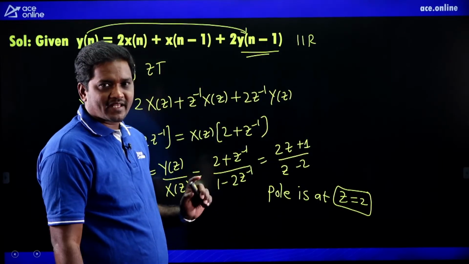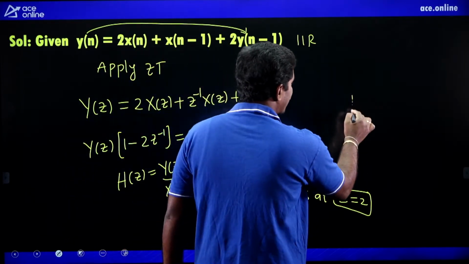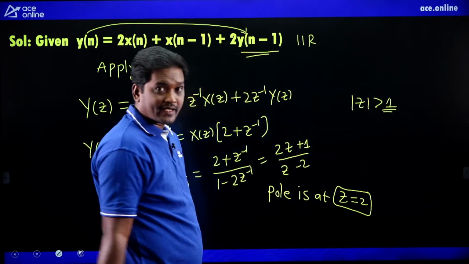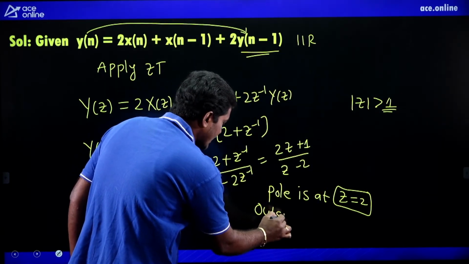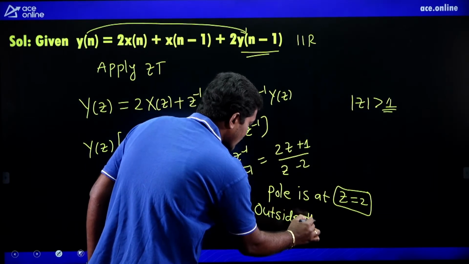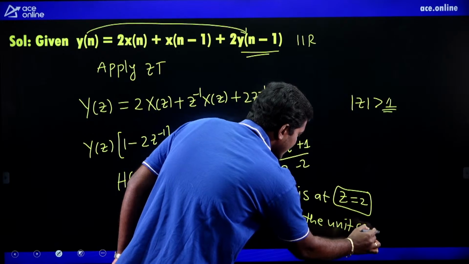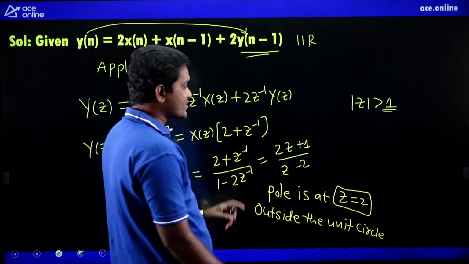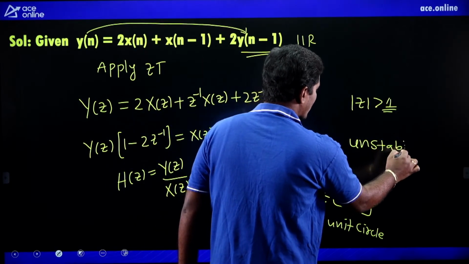Does it lie inside the unit circle or outside the unit circle? z equals 2 means mod z is greater than 1 or not? Yes, it is outside the unit circle. Outside the unit circle means, is it a stable system or unstable system? Unstable system. Okay, yes.